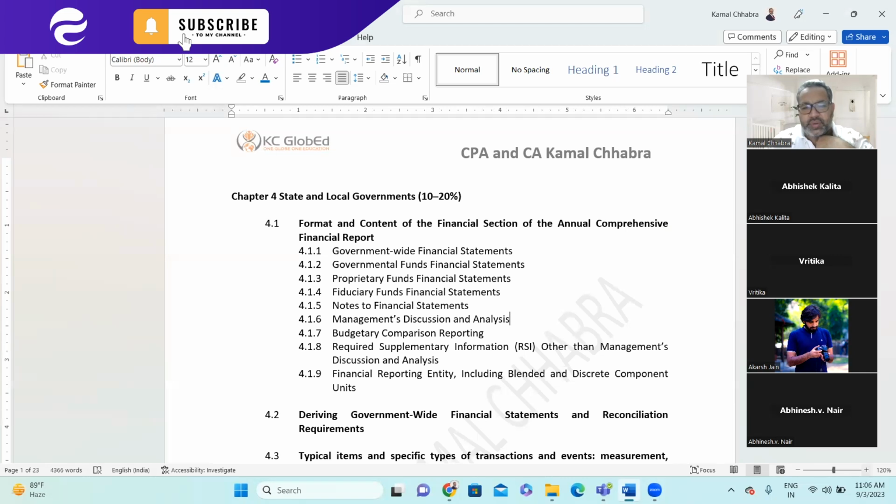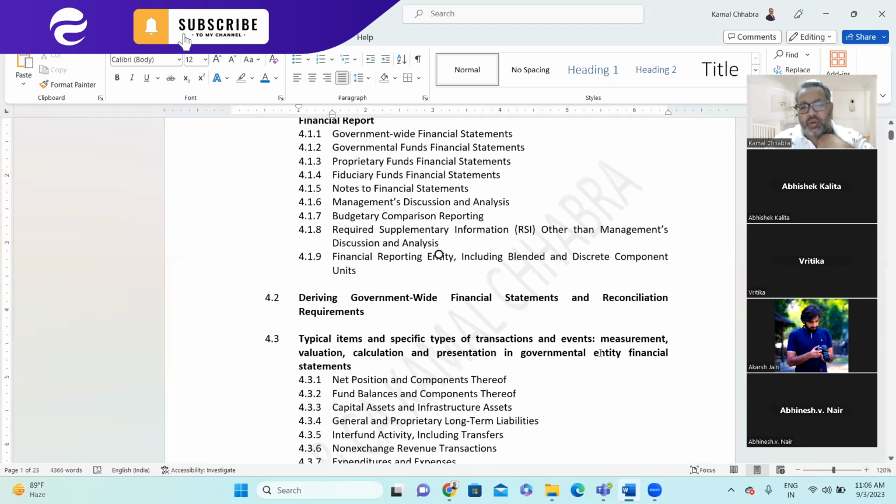And then we will invest a good amount of time in understanding in more detail the government-wide financial statement and the reconciliation required between the fund financial statement and the government-wide financial statement. Like we discussed yesterday, this is very important, and you can expect a task-based simulation coming from this 4.2 topic.